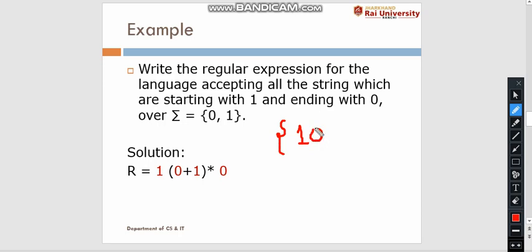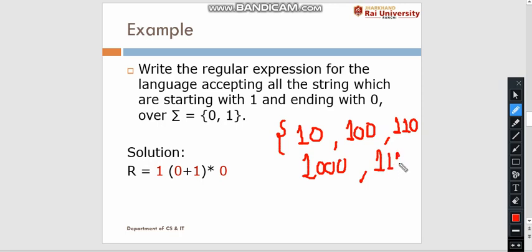So this is the simplest string we will get. Next, we can have 100, or we can have 110. This type of combination will go on.